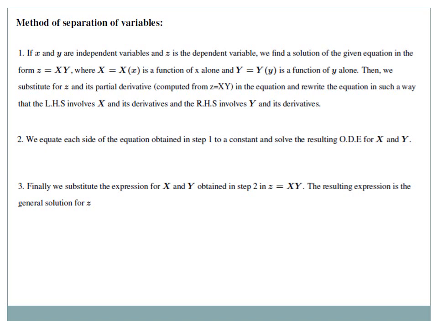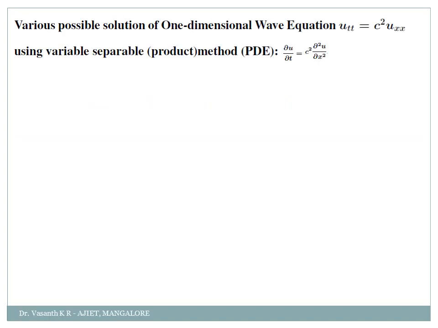So now I'll go for the solution of the wave equation, and the solution of the wave equation is done using the method of variable separable. And remember, my dear students, if you know the solution of the heat equation or the wave equation, writing the other solution is very easy. Both the solutions, whether heat or wave, follow the same steps. This is the wave equation, correct? u_tt equal to c square into u_xx. But for the heat equation we'll get only u_t instead of u_tt. That is the difference.